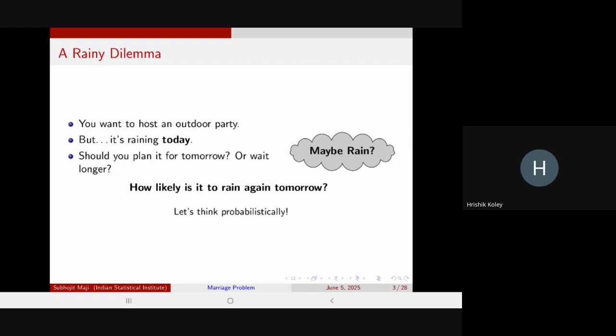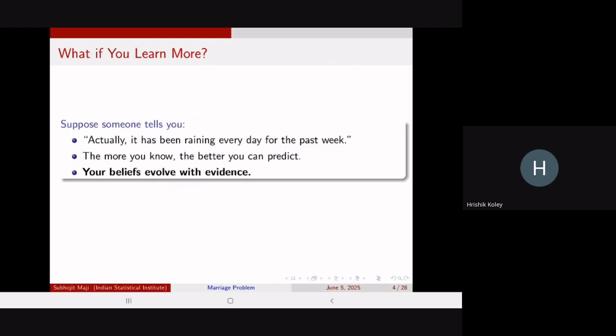So how likely is it to rain again tomorrow? Let us think about it probabilistically. Suppose I tell you that it has been raining every day for the past week, rather than just telling you that it is raining today. Then you have more information, and you can predict better what can happen. If it has been raining for the past week, it might also rain tomorrow. If it is only raining today, the same probability might not hold. So the probability changes on the basis of the information that you take. We will be discussing this problem at the end of the lecture.